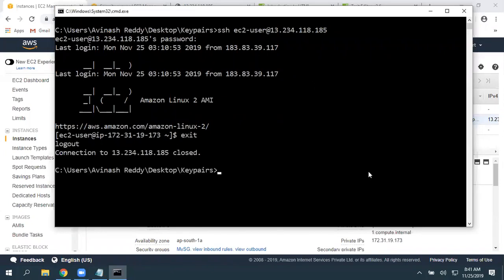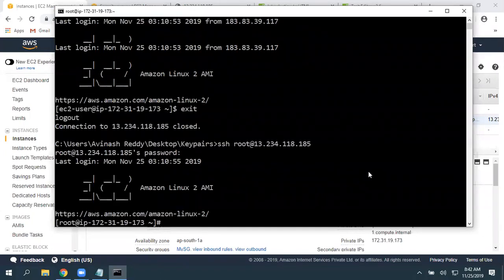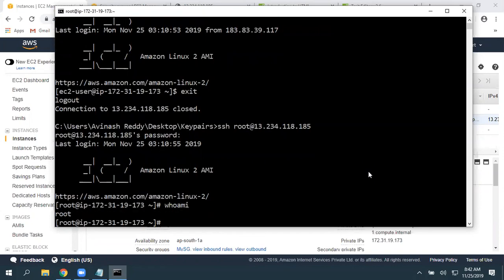In exactly the same way, I want to get connected directly as a root user. I really don't want to use this EC2 user. Then the same, instead of EC2 user, as we set up a password for that, give root and it is asking for the root user password and I'm giving the password. Click on enter. I got connected. Who am I? You are working as a root user now. So without key pair you can, but you need to edit an entry in the sshd config file. Okay.